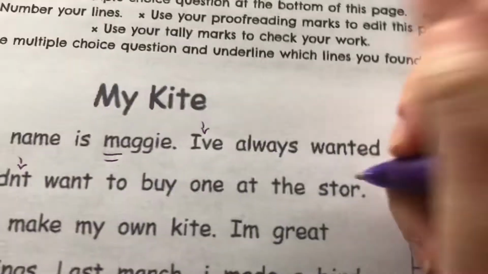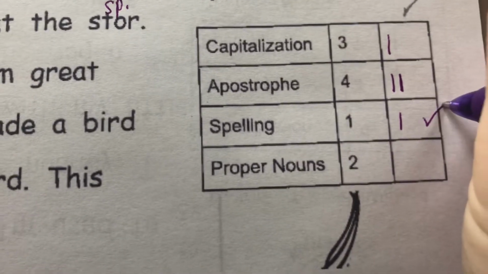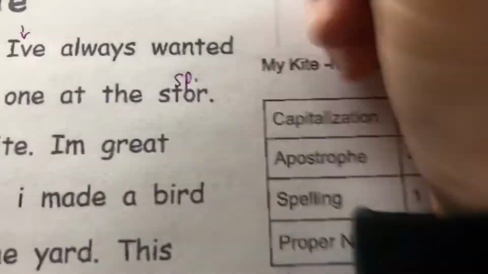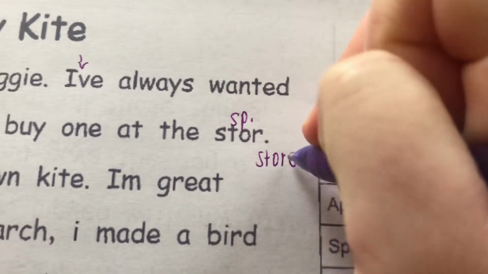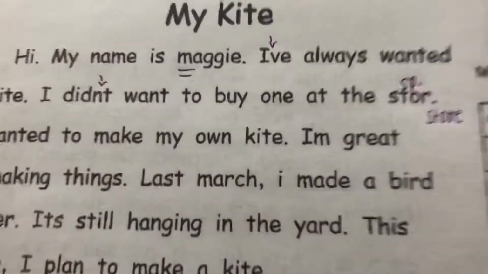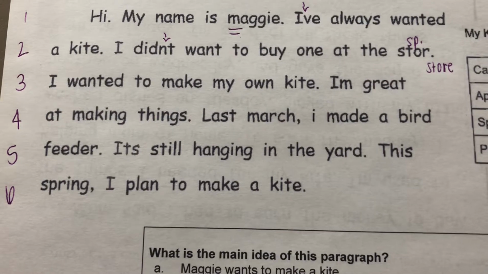Store needs an E at the end of it. So I'm going to mark it up for spelling. And then over here, I can give it a check off because I know it's all right. You know, I always like to spell out the correct spelling too, so I'm going to throw that in there. All right, down to line 3. I wanted to make my own kite. I'm great.